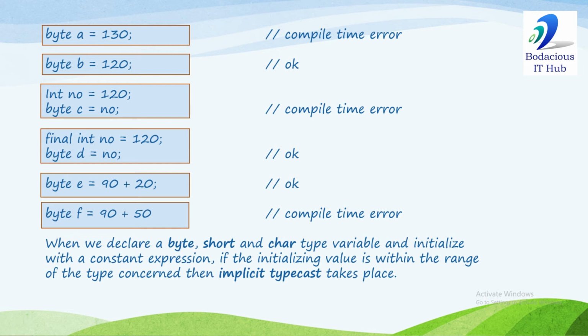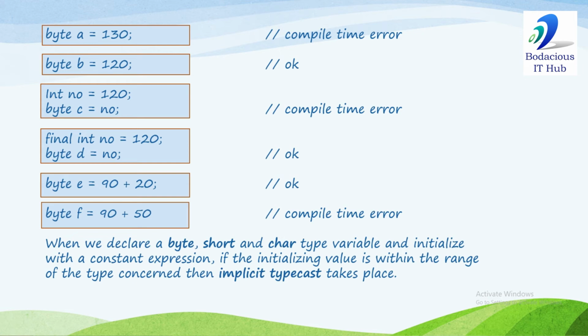And in these statements, 130 and 120 are int type literals, and we are assigning an int type value to a byte type variable. So this is an example of narrowing, and we discussed that narrowing is not allowed in Java.